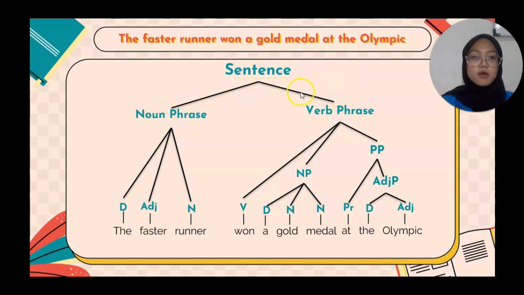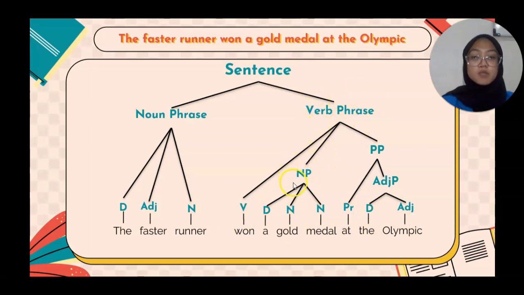And on the other hand, the verb phrase consists of three elements: a verb, a noun phrase, and a preposition phrase. "Won" here is a verb, "a gold medal" is a noun phrase, and "at the Olympics" is a preposition phrase. Because "won a gold medal at the Olympics" begins with a verb, this becomes a verb phrase.